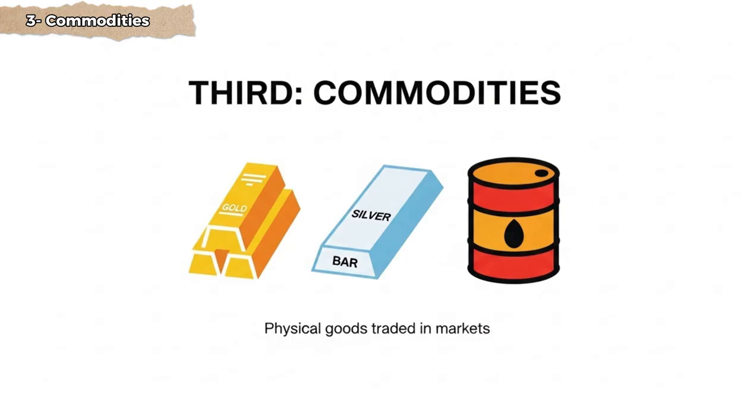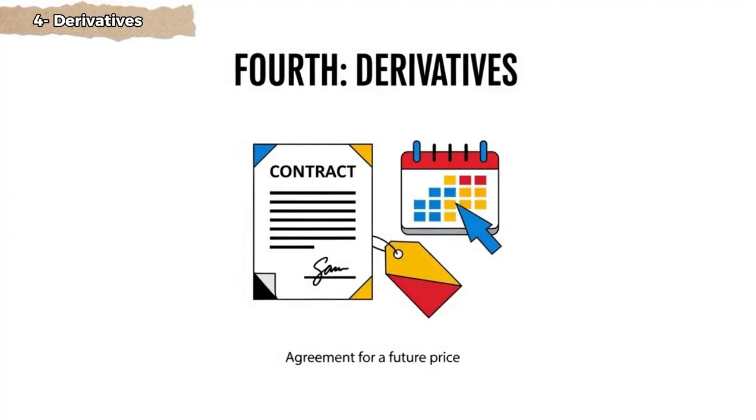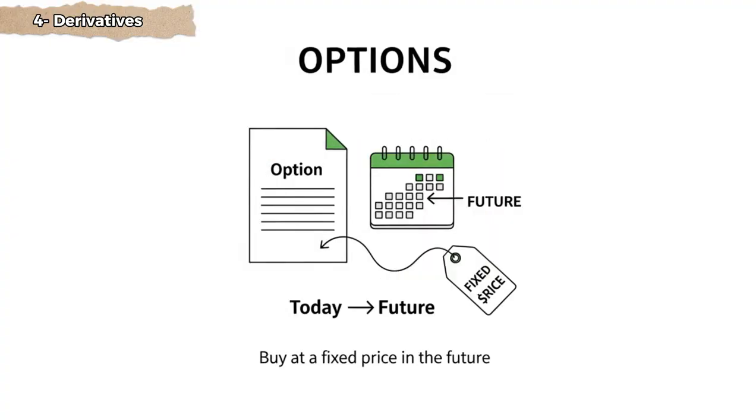The third type is commodities, which also come in many forms, the most famous being gold and silver. The fourth and final type are derivatives, or futures contracts, such as options. These are based on the principle of buying at a price at a future time, or fixing the price of something for a future period. To simplify things, all you need to know right now is that they exist.